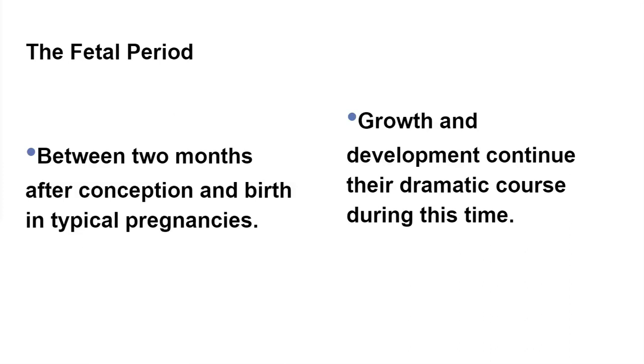The last period that we're going to talk about in regards to prenatal development is the fetal period. The fetal period begins around 2 months after conception, and it typically ends with birth. During this time, growth and development continuously happen, and it occurs dramatically.